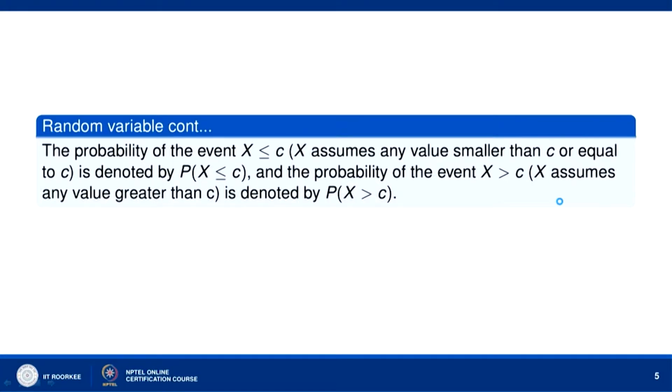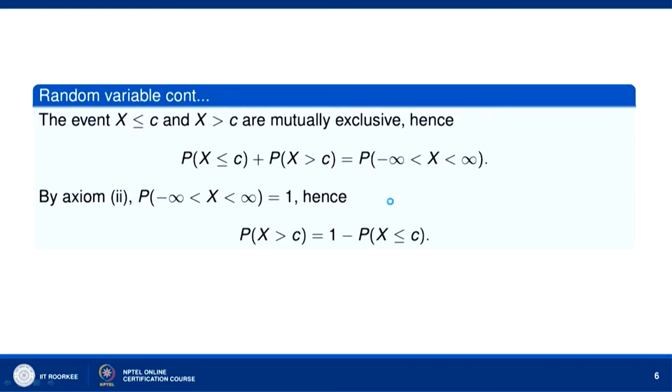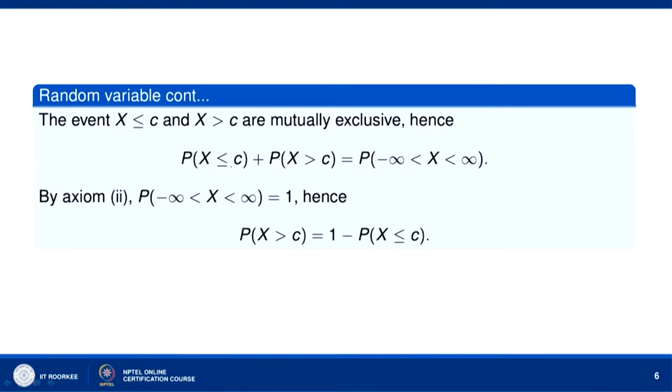The probability of the event x less than or equal to c, that is x assumes any value smaller than or equal to c, is denoted by P(x ≤ c), and the probability of the event x greater than c, that is x assumes any value greater than c, is denoted by P(x > c). The events x ≤ c and x > c are mutually exclusive because their intersection is phi. Hence, P(x ≤ c) + P(x > c) is equal to P(−∞ < x < ∞).